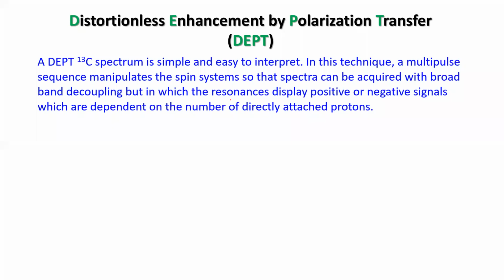And that will depend upon how many protons are attached to that particular carbon. So this technique we utilize to predict or to identify the exact carbon in the spectrum. Which carbon is which one? In regular proton decoupled broadband 13C, we don't always be able to identify which carbon is for which particular signal.